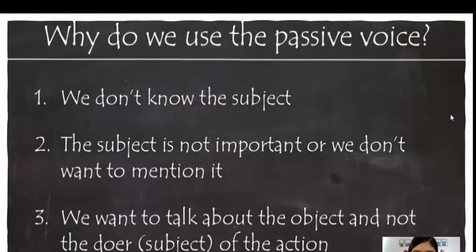The passive voice. We use the passive voice when we don't know the subject, okay? For example, I can say a company was created. Let me give another example. It can be, it was known that the company was built in this year, okay? We're gonna see some examples in the next slide to explain this in more detail, okay?